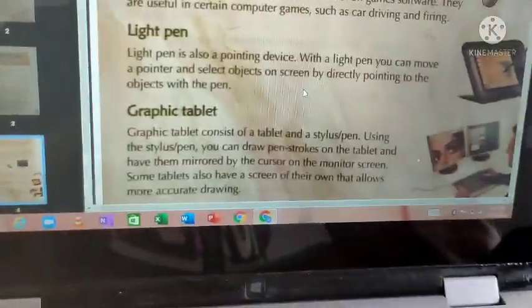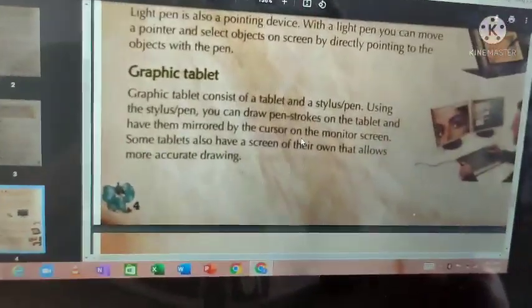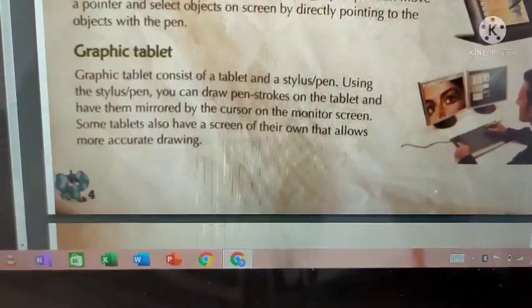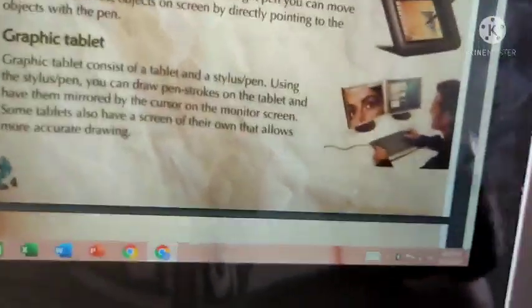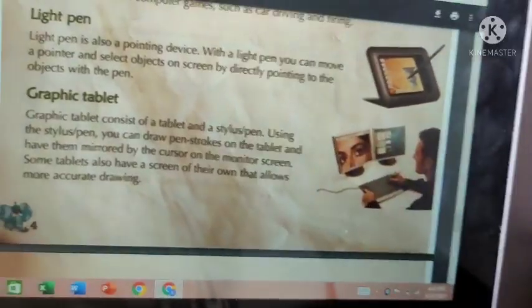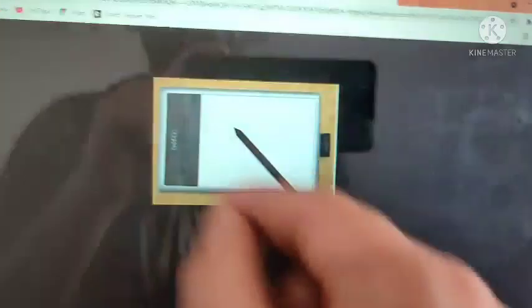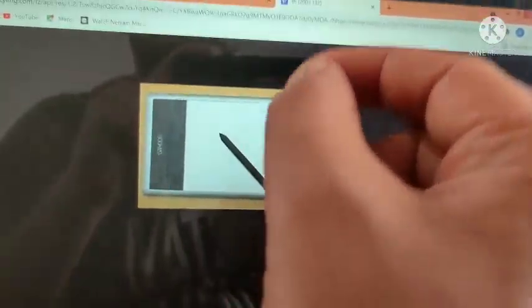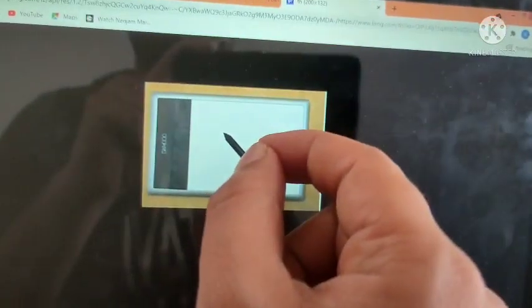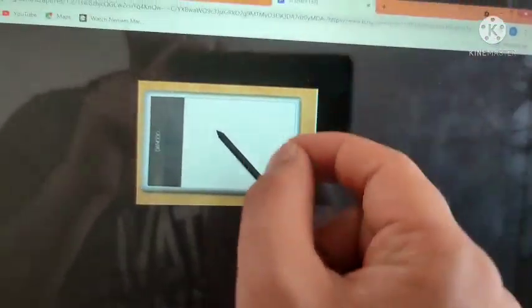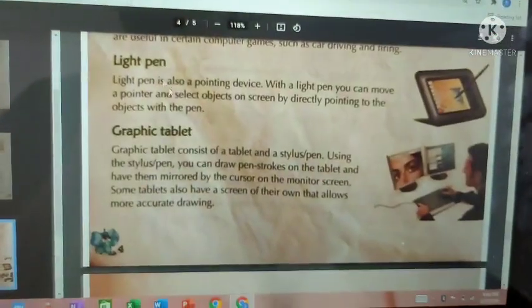Next, graphic tablet. Graphic tablet is also an input device. By seeing this diagram you may not understand clearly, so see this diagram. This is a graphic tablet. How does it work? With a graphic tablet, you will have some pencil or pen-like thing. Using that, if you draw something, it will display the image. That is how a graphic tablet works.